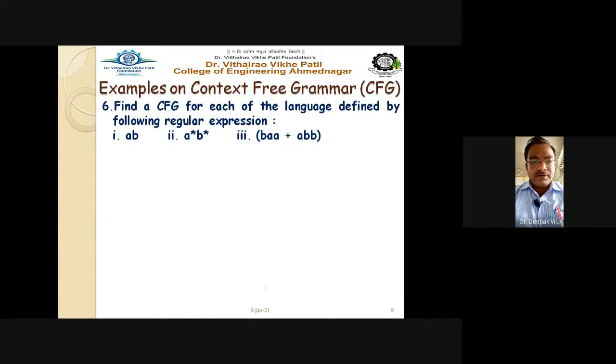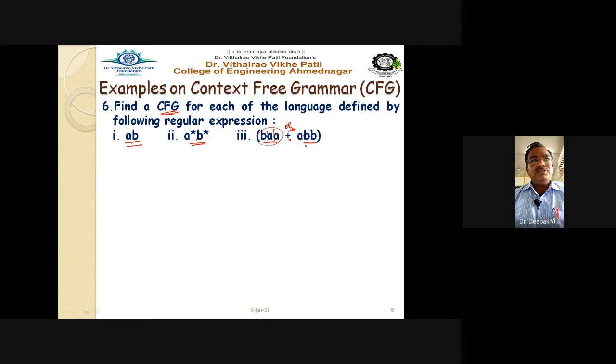Okay, now the regular expression is given here, and it is asked to define the grammar. So write down the context-free grammar for the expression. The first expression is a.b, we have to write down the production rules for it. Then a* . b*, a* . b* is there. Then (b.a.a + a.b.b), the plus means the OR operator. This is your OR operator. So this is the string one. So b . a+ means this is the concatenation. This is the concatenation here. Then OR a . b, bracket complete.